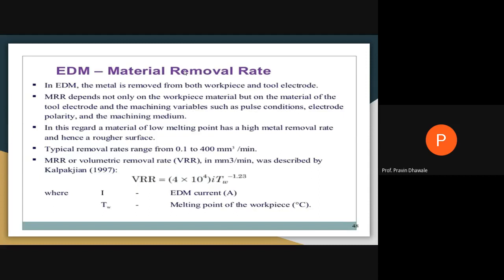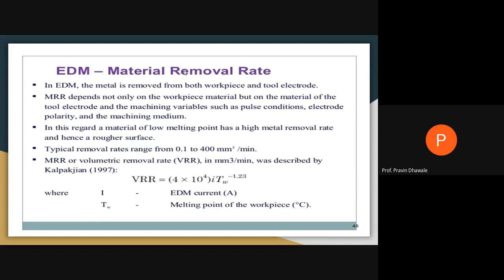That material removal rate can be termed as a volumetric removal rate, and it will be expressed in a unit, that is mm³ per minute, and it will be calculated by the formula 4 × 10^4 (I × TW)^-1.23. As we know, I is the current, the EDM current, its unit is the ampere, and TW is the melting point of the workpiece, or melting temperature of the workpiece in degree centigrade. This will be the formula by which we can calculate the material removal rate in case of an EDM.